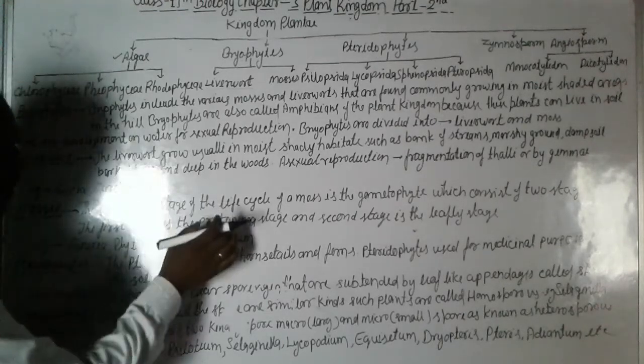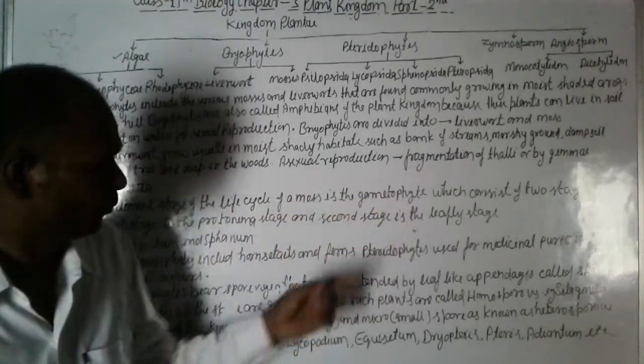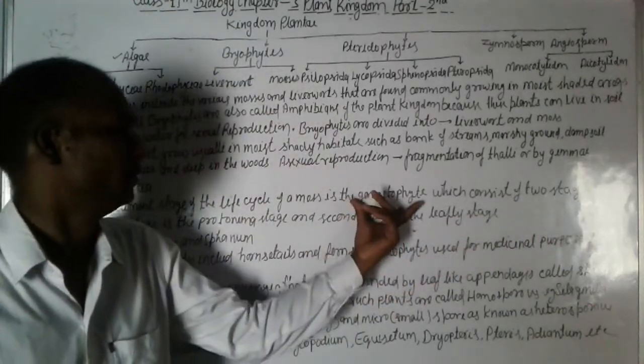The predominant stage of the life cycle of moss is the gametophyte, which consists of the gametophore.